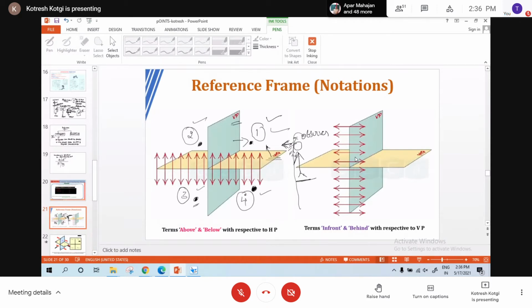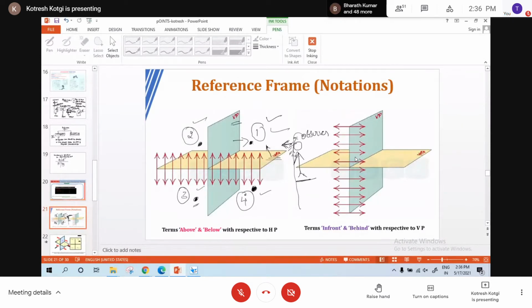Behind VP, above HP: second quadrant. Below HP, in front of VP: fourth quadrant. Above HP, in front of VP: first quadrant.